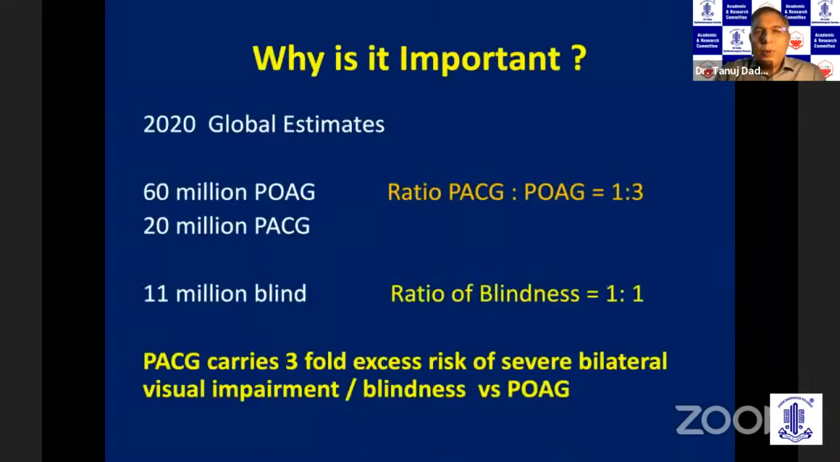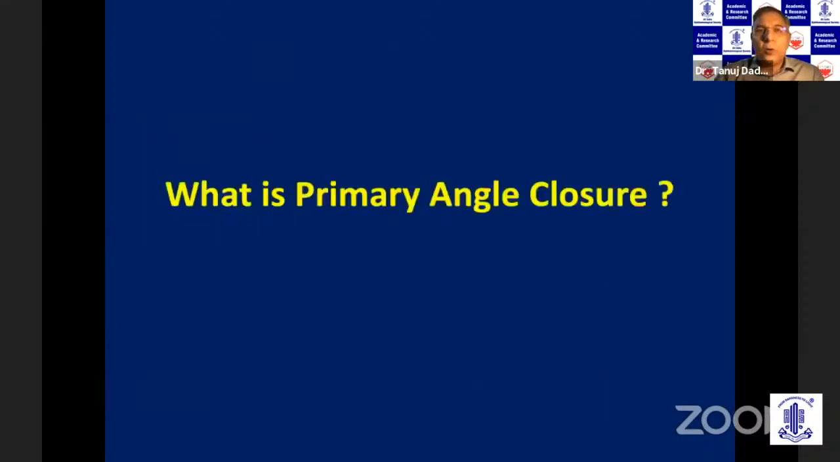Now, why is it important to understand angle closure disease? Because it affects nearly 20 million people worldwide. And although the ratio of open angle to angle closure is 1:3, the ratio of blindness is 1:1. So angle closure glaucoma carries a threefold excess risk of bilateral visual impairment as compared to primary open angle glaucoma.